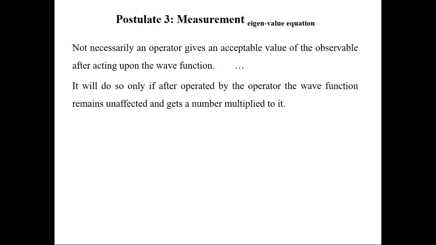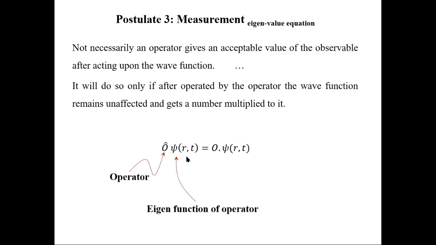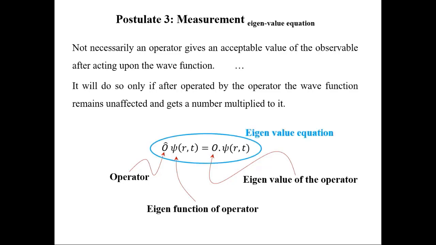This postulate is known as the postulate of the eigenvalue equation. When an operator is operated on a wave function and it gives the same wave function multiplied by some number, then for this operator, this wave function is known as the eigenfunction of the operator. And this value is known as the eigenvalue for the operator. And this whole equation is known as the eigenvalue equation. So for real measurements, we need the eigenvalue equation. The pair of wave function and operator which do not follow the eigenvalue equation are useless for us. The eigenvalue equation is equivalent to an experiment in the laboratory.